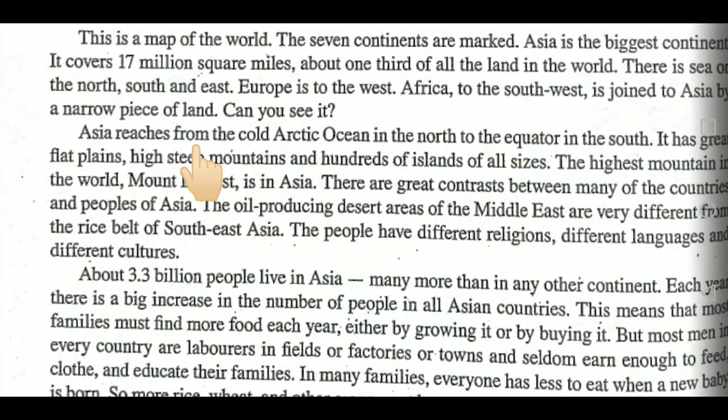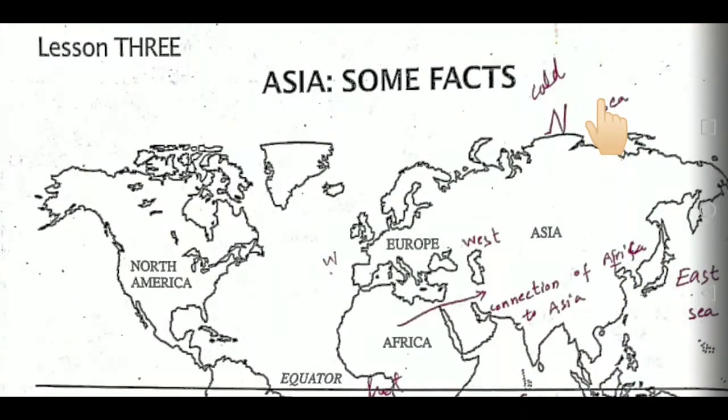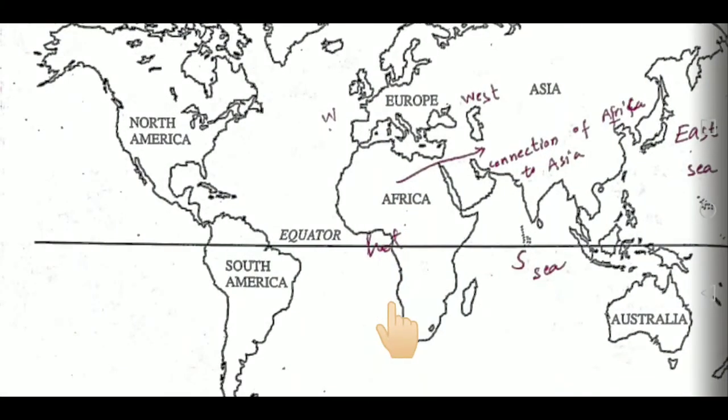Asia reaches from the cold Arctic Ocean in the north to the equator in the south. Again you can see that on the north side there is the Arctic Ocean and it is very cold, and when you move towards the opposite side on the south, this line shows the equator, and the equator means the center and it is very hot. It means that Asia is very rich in all types of seasons. One side is very cold and on the other side there are much hotter regions.